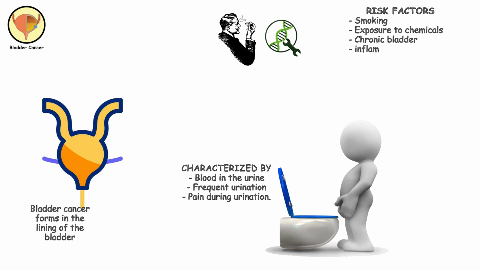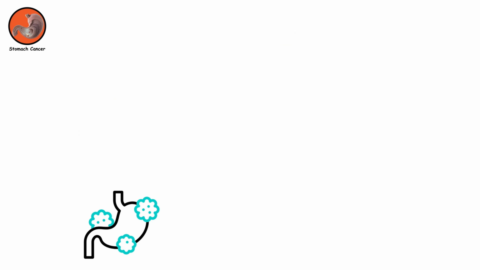Bladder cancer. Bladder cancer forms in the lining of the bladder and is often characterized by blood in the urine, frequent urination, or pain during urination. Risk factors include smoking, exposure to certain chemicals, chronic bladder inflammation, and genetics.